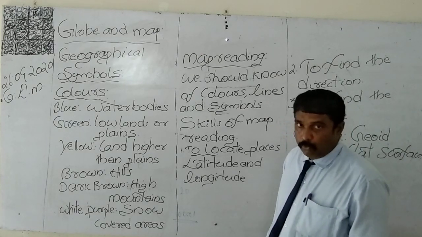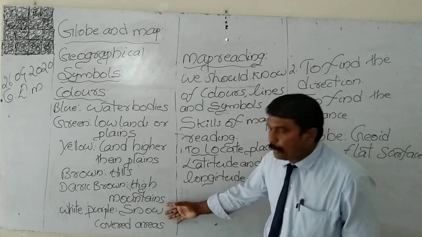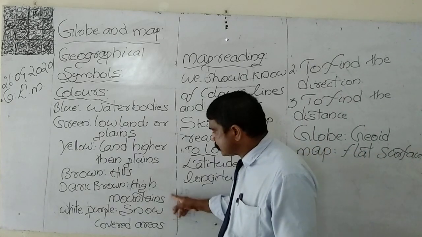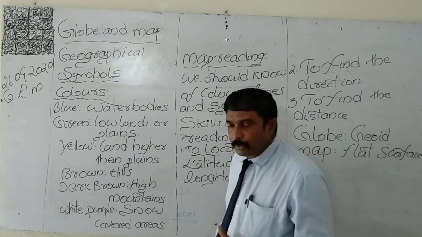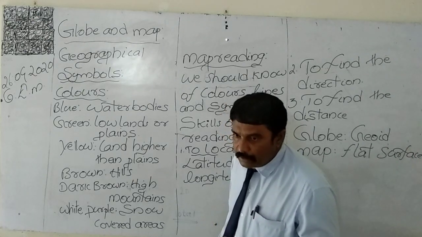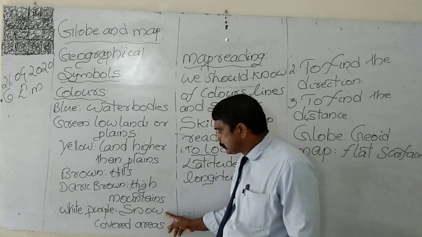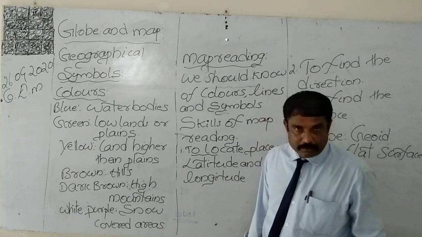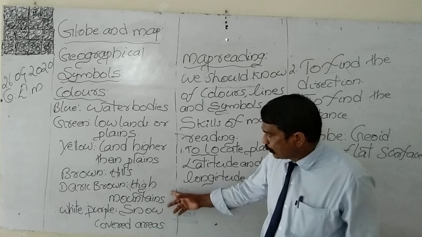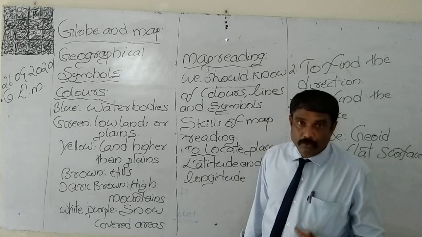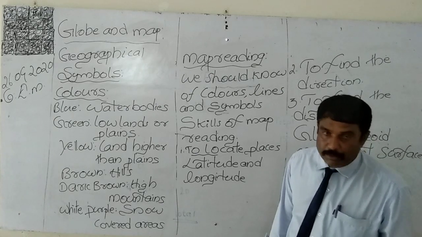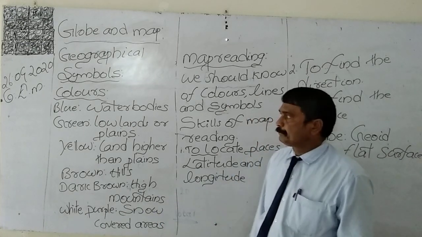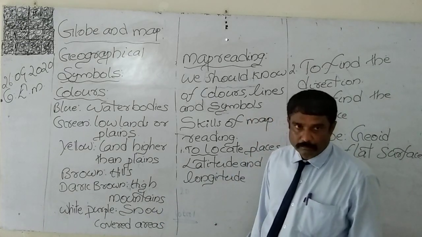Then white or purple color. White or purple color shows that there is a presence of snow covered areas on the surface of the earth. So what is the meaning?